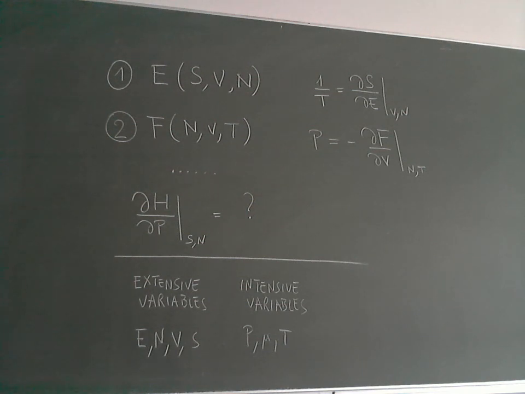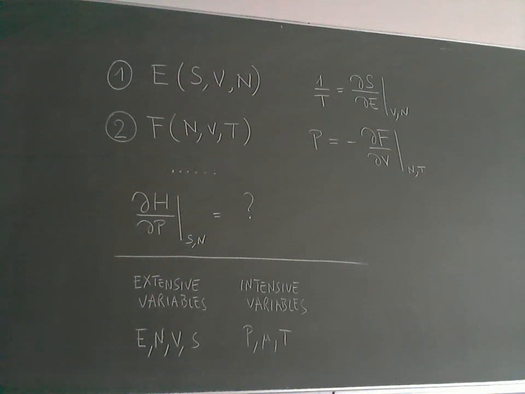Okay, so we have seen these 4 different thermodynamic quantities: the energy, second, the Helmholtz free energy, the enthalpy, and the Gibbs free energy. And when we worked with the first law of thermodynamics in the first set of variables, the energy E, we derived the equation 1 over the temperature is the derivative of the entropy with respect to the energy, at constant volume and constant number of particles.